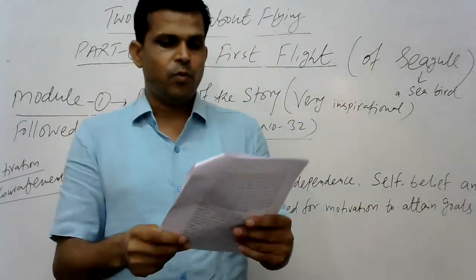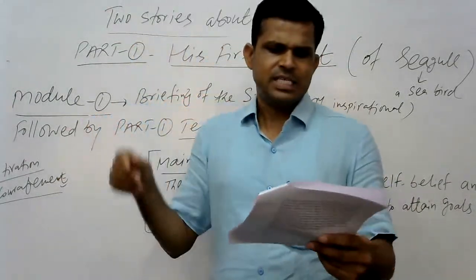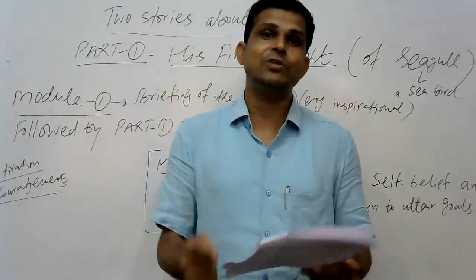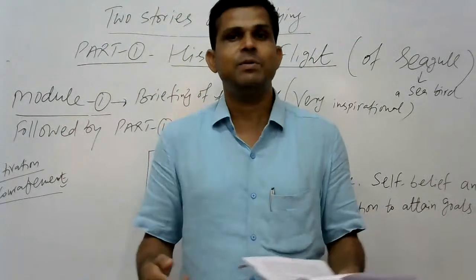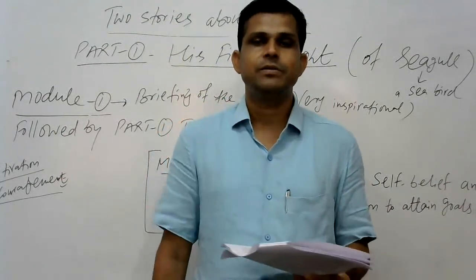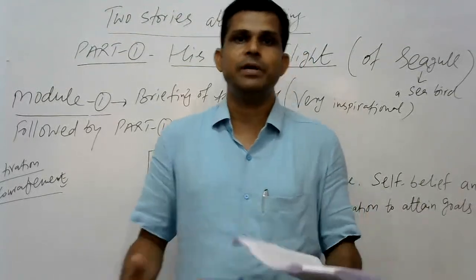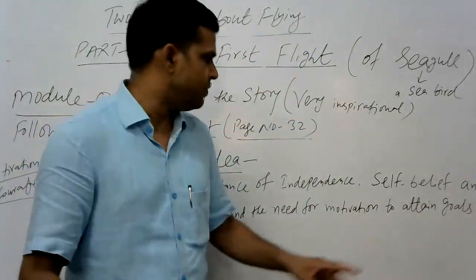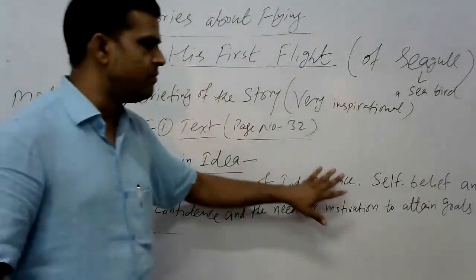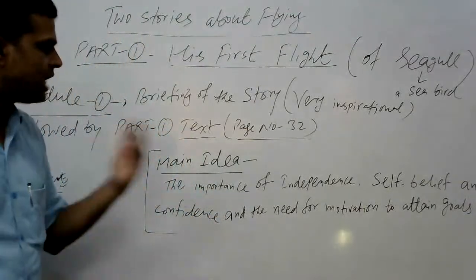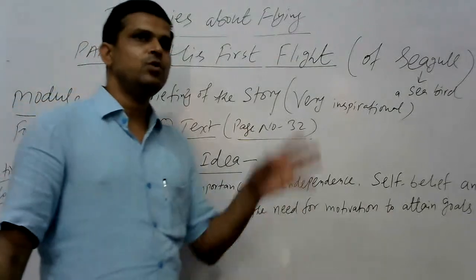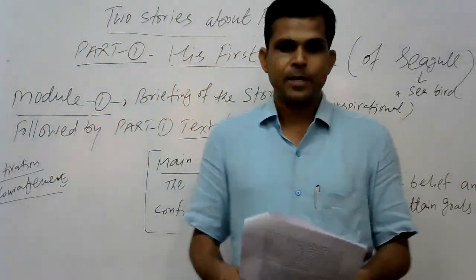He begged her for food by giving shrill cry, but she didn't bring him any food. And mother was also interested to make him learn how to fly. Mother की भी इच्छा है कि वो कब तक मैं इसको खाना दूंगी. He should be self-dependent. All the time we talk about self-dependent, confidence and all. So it is given. Here also, in this whole chapter, the importance of independence is given, self-respect that we call self-confidence, that is also there. And the need for motivation to attain goals. Okay? So this is all about.